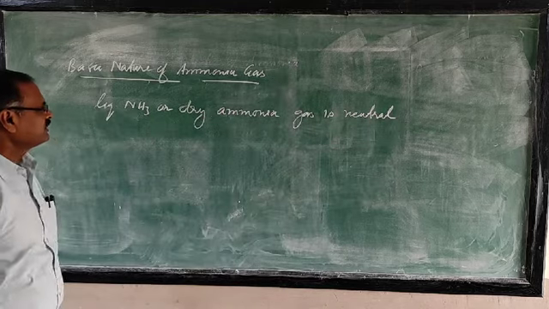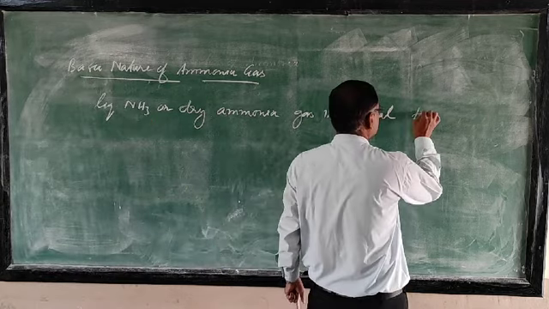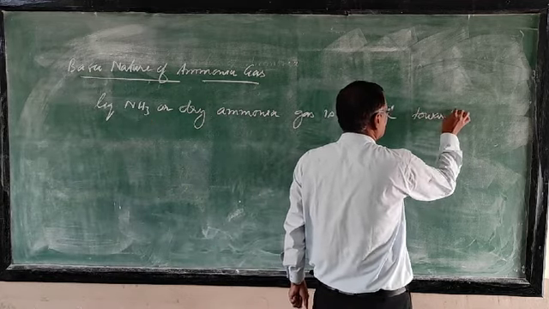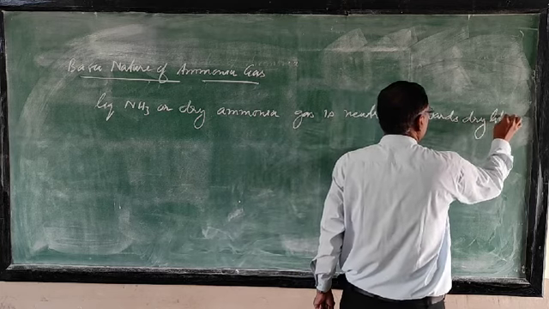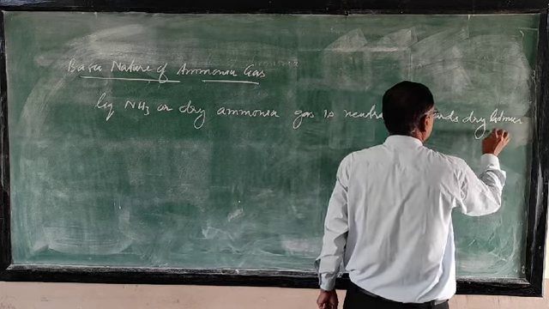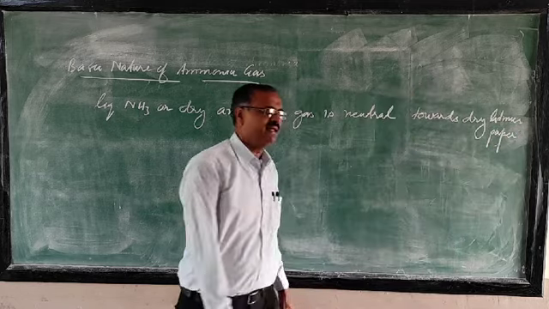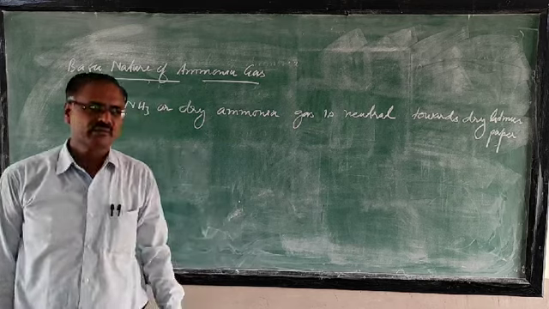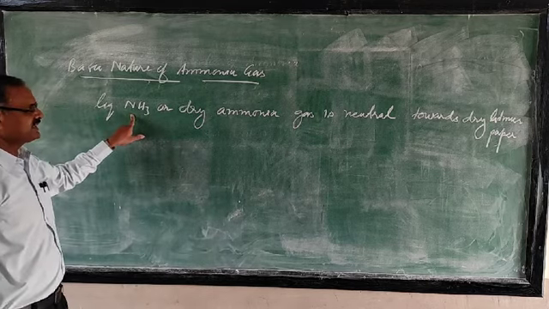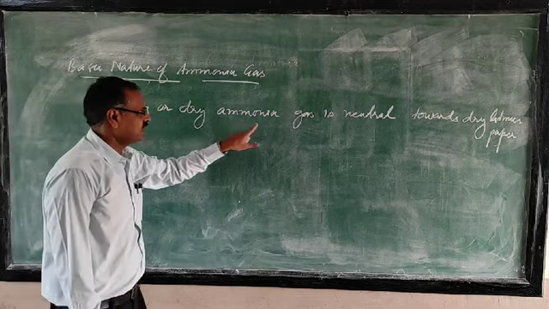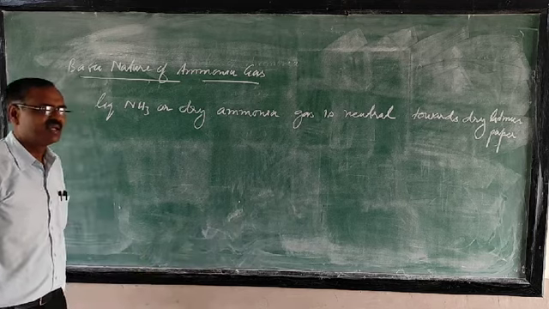Liquid ammonia or dry ammonia gas is neutral towards dry litmus paper. It means if you take the dry litmus paper in the jar of the liquid ammonia, or the jar where the dry ammonia gas is there, you will not get the color change.